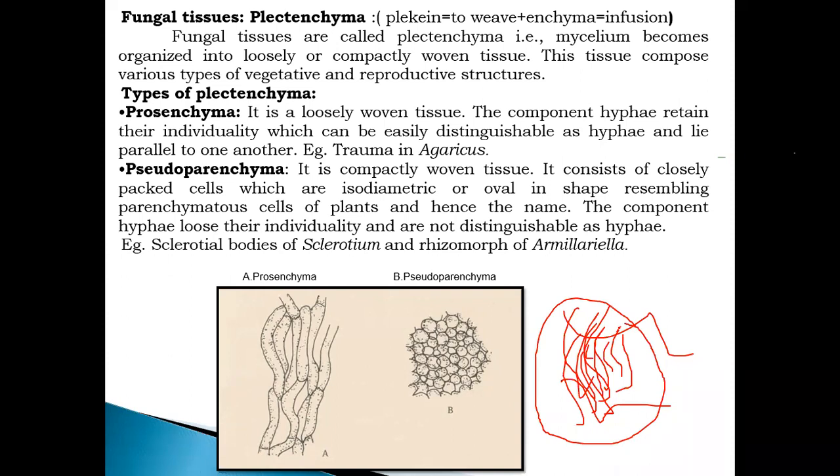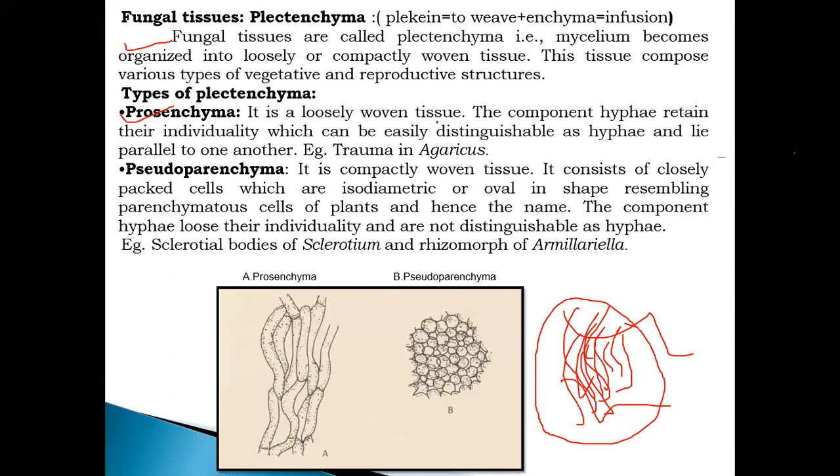These tissues compose various types of vegetative as well as reproductive structures. Types of plectenchyma. In fungal tissue, what we have to look at is plectenchyma. There are various types of plectenchyma. First one, that is the prosenchyma. It is loosely woven tissue.